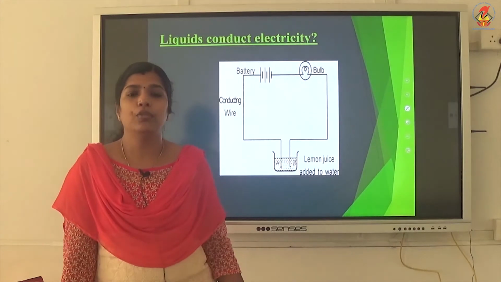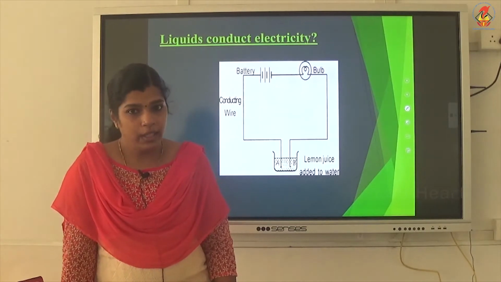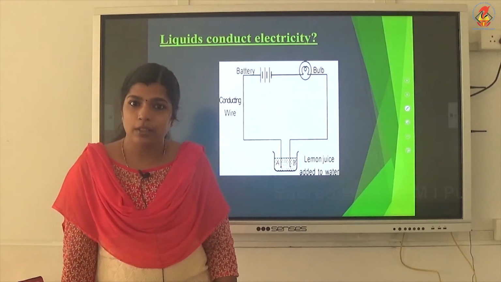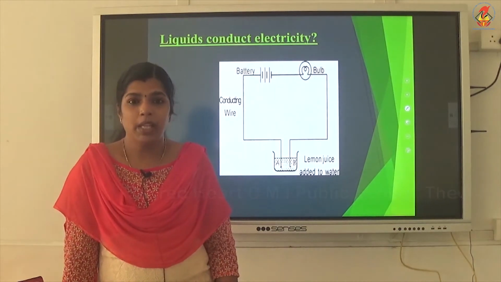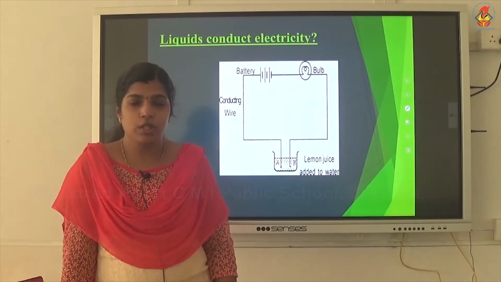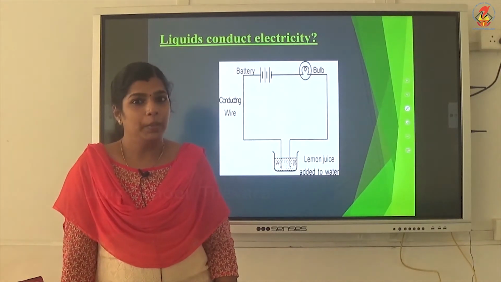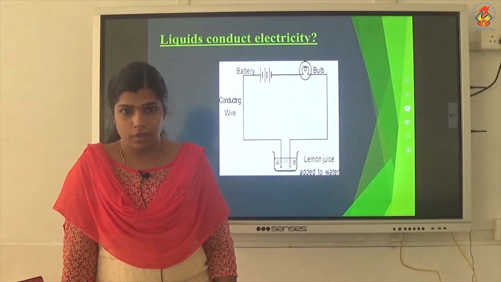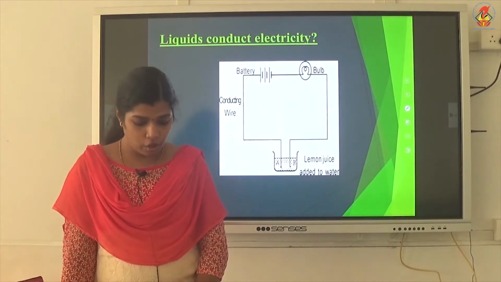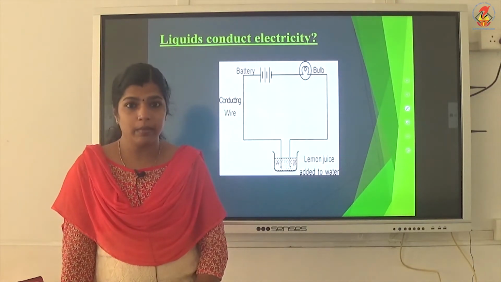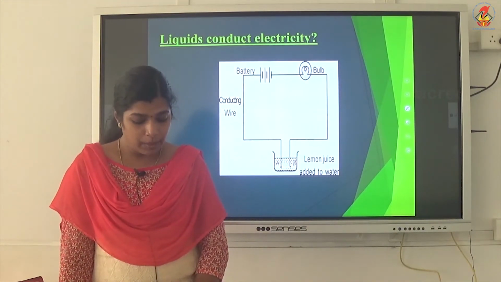So, when you insert the two free terminals A and B of the tester in lemon juice or vinegar, you can see that the bulb is glowing. The bulb will emit light, which means the vinegar or lemon juice is a good conductor of electricity. When a liquid between the ends of the tester allows the electric current to pass, the circuit of the tester becomes complete. The current flows in the circuit and the bulb glows.